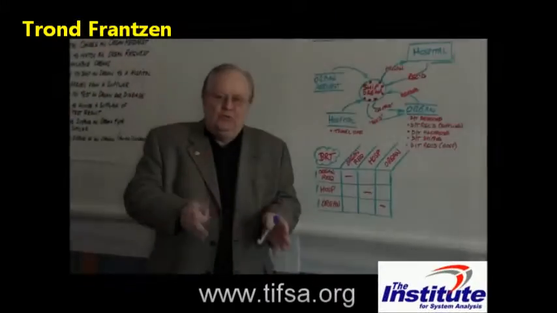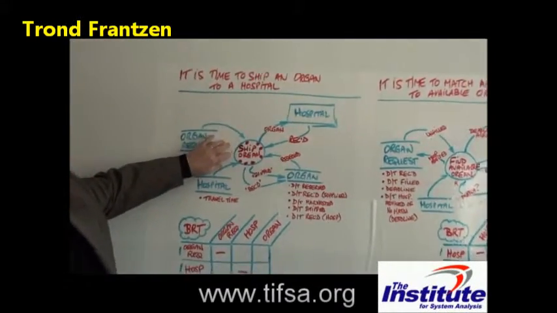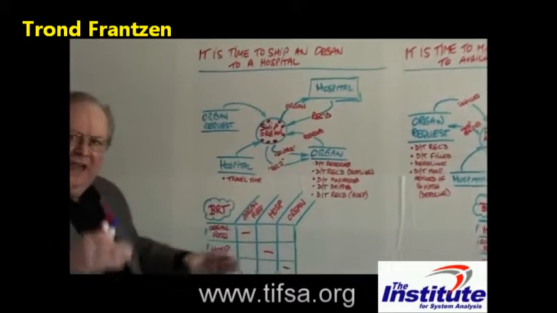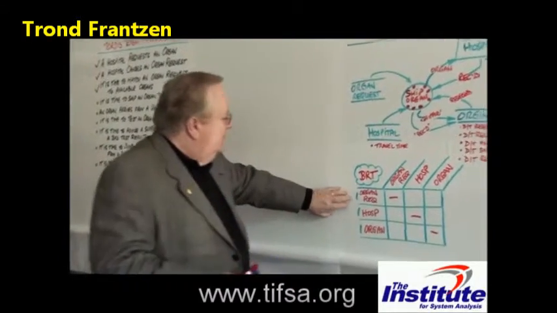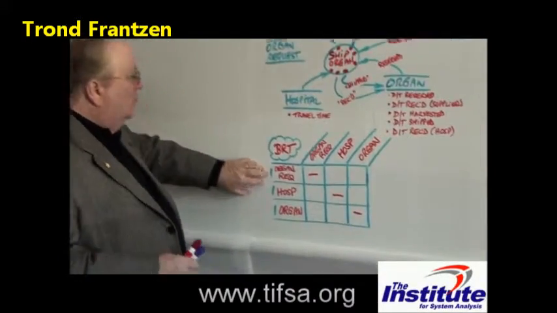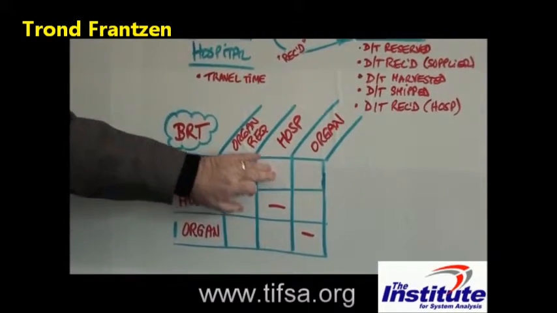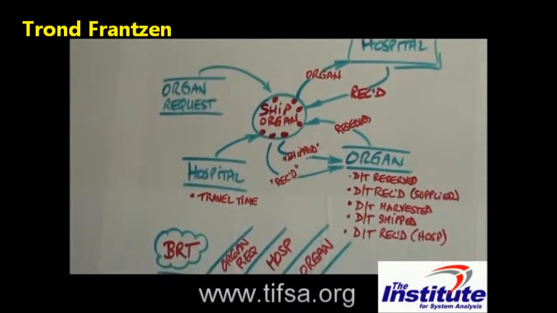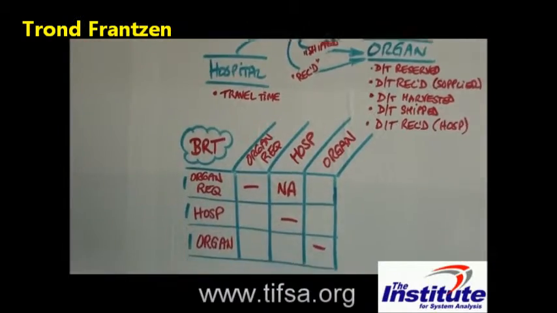So let's do the business rules table for this process and this context of shipping the organ to the hospital. Regardless of the actual verb we choose, this has to be the context of our questions. So for a single specific organ request, how many hospitals? We don't ship hospitals, right? So since organ requests don't ship hospitals, NA, we don't care.